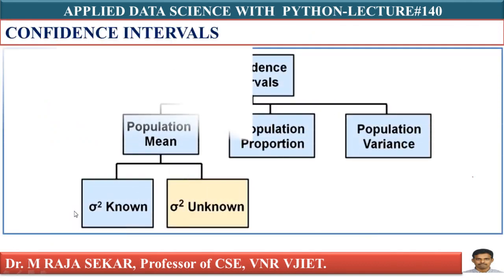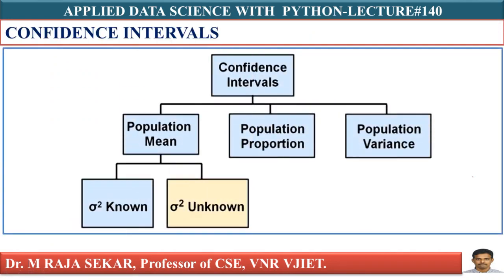We know what the lower limit is and what the upper limit is. Now we will go to the next category. We will predict the confidence interval of the mean when sigma square, that is the population variance, is not given. We already discussed the case when sigma square is known.